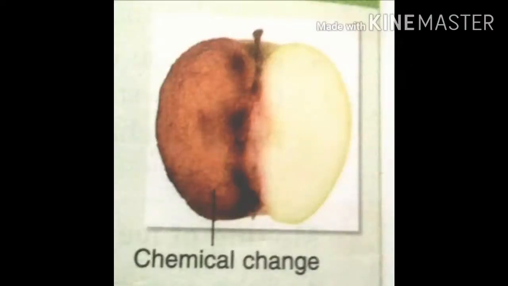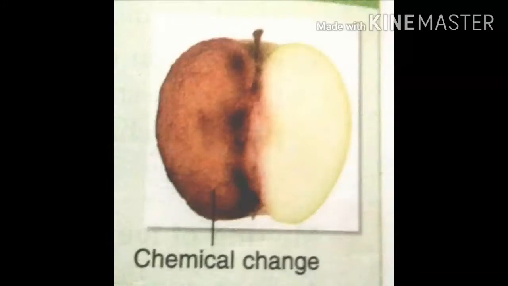Students, let me ask a question. If you cut an apple and leave it for some time, what will happen? Yes, the cut portion turns brown. Why did it happen? This is because when the cut surface is exposed to the oxygen in the air, it undergoes a chemical change.